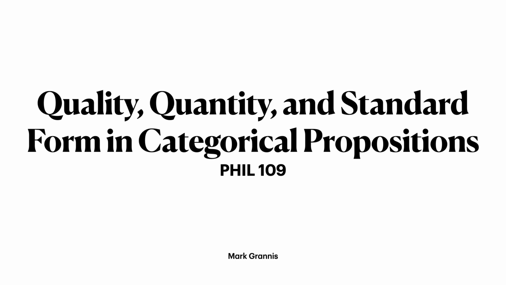This corresponds to Section 5.2 of our text, The Reasonable Person, and this will allow us to get to four basic categorical propositions. We learned last time what a categorical proposition was, and at the end of today's lecture, we'll know that there are only four basic types of categorical proposition that we'll ever deal with in this course, and we will be using them for quite some time, so it's good to get this down now.